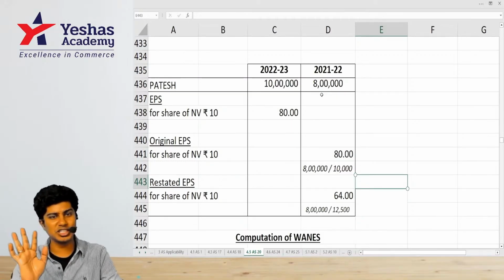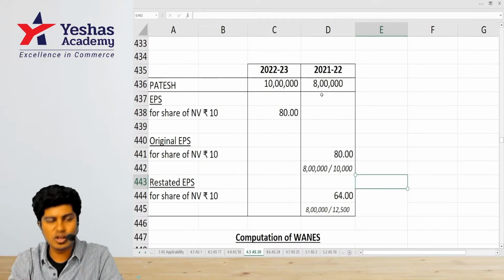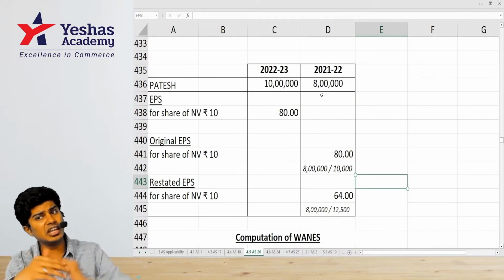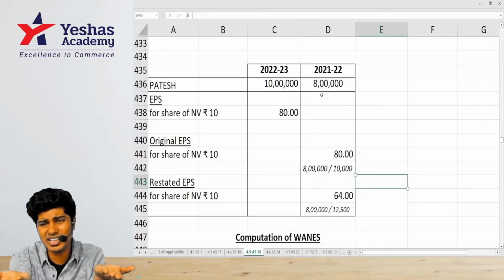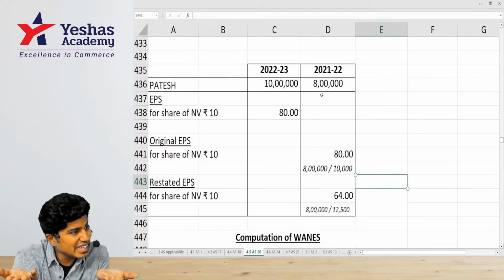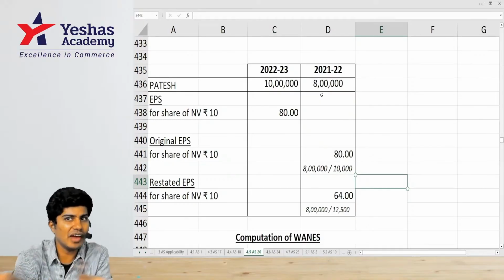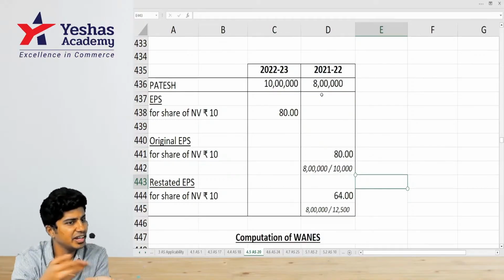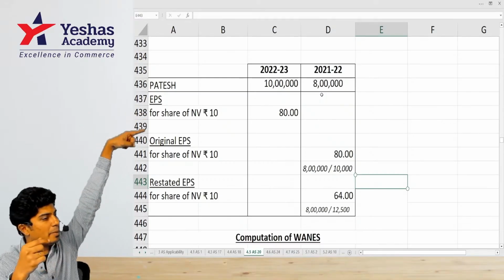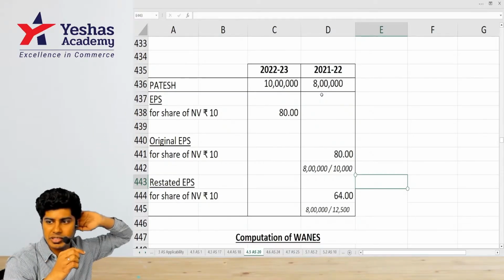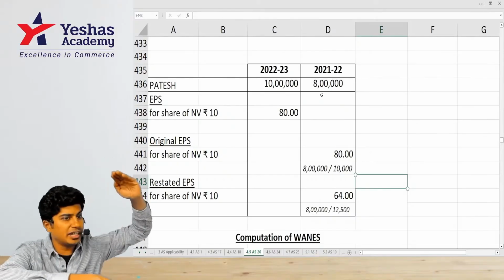When did we make the bonus issue? 1st of July. Why are we counting from 1st of April? Because it is pro-rata and we don't collect cash. We're giving it free, so it doesn't matter whether we give it on 1st of July or 1st of March. We'll count it from 1st of April, and then compute current year EPS. We keep taking the full current year.